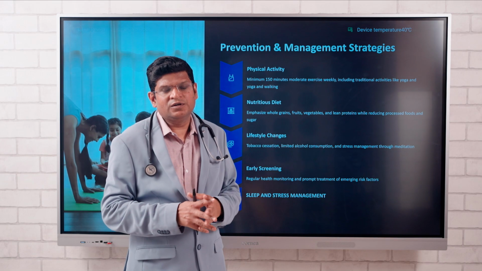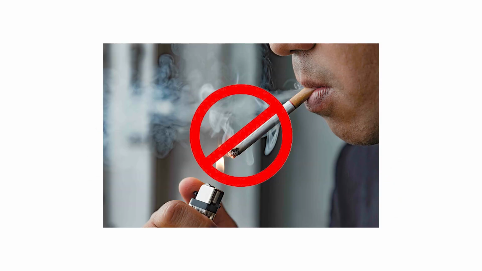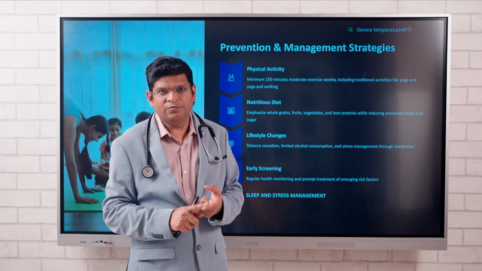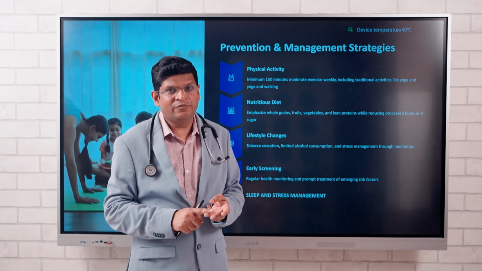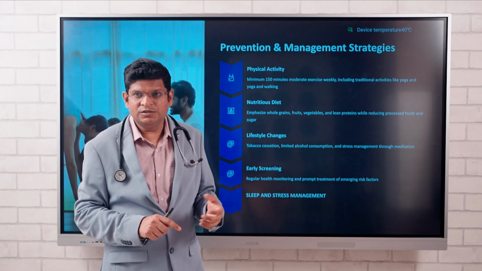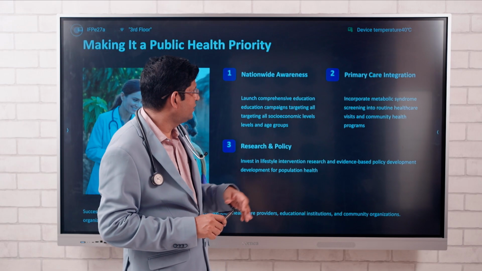If someone is consuming tobacco, it should be avoided because it leads to a lot of complications in future. Early screening is important. Yearly screening is very important. Check your blood sugar levels, lipid levels, and your waist circumference. If you do a yearly checkup, it is very helpful to diagnose metabolic syndrome early and you can prevent it.